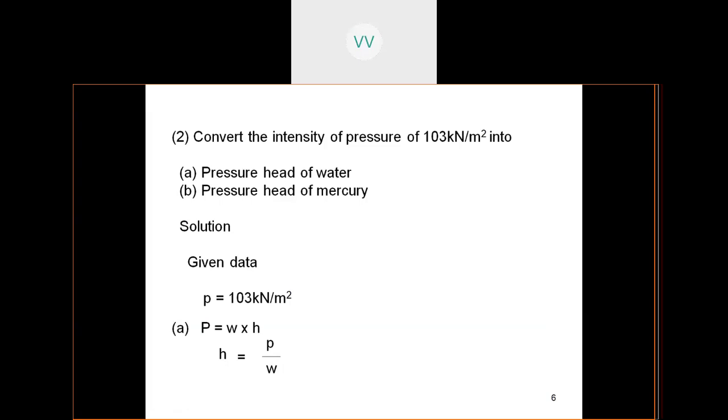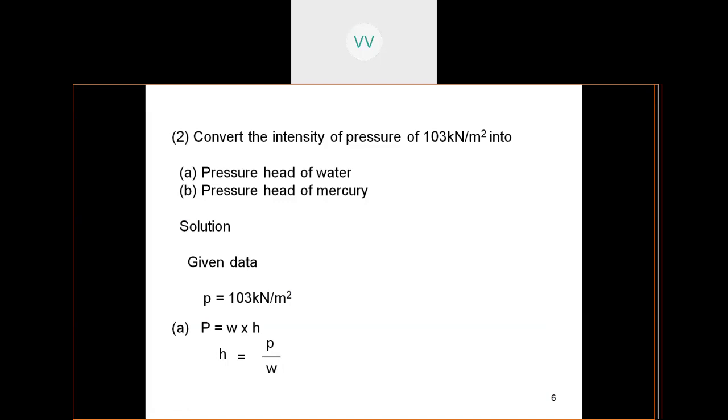So based on the specific weight or specific gravity of that particular liquid, it is going to vary. So in the solution part, let us just write down the given data. It is given that the intensity is 103 kilonewtons per meter square.